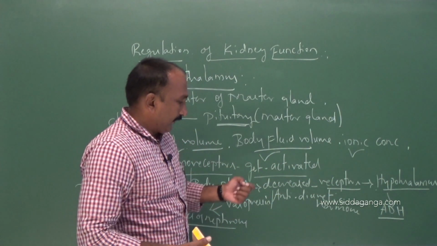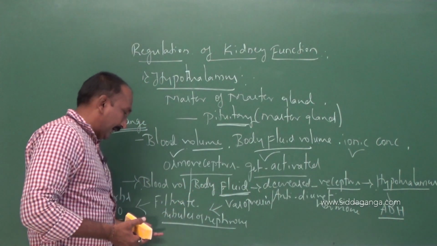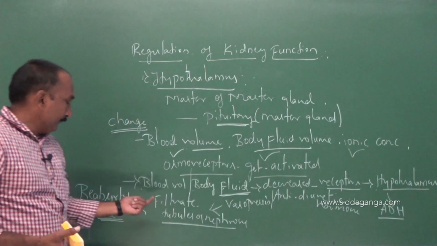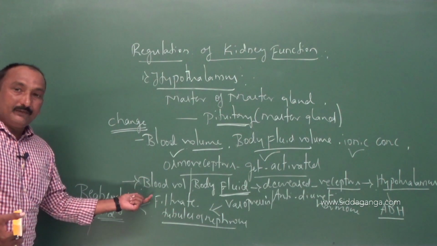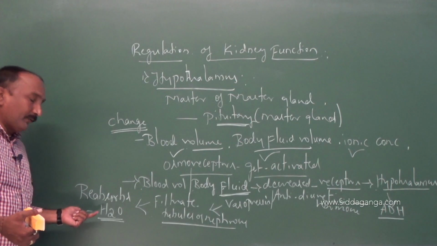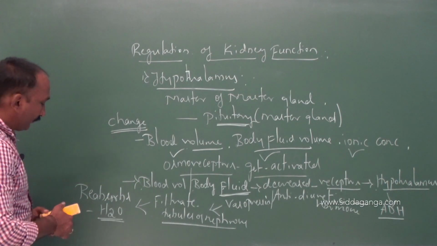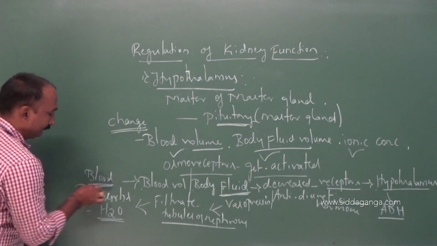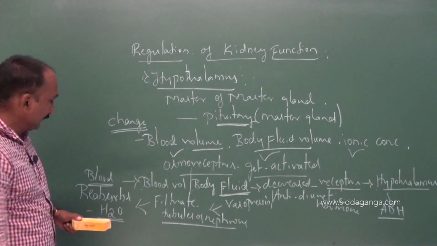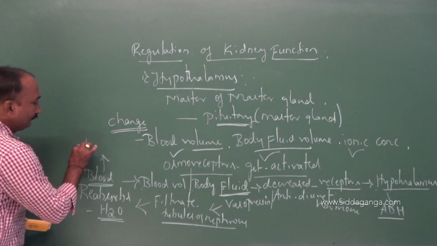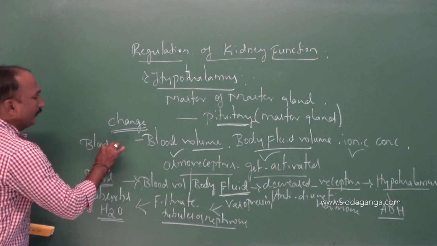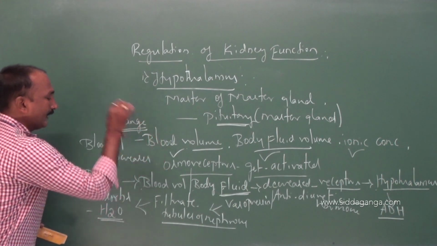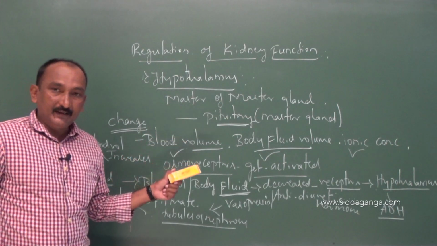Such ADH acts on the filtrate of the tubular part of the nephron; as a result the water within the filtrate is reabsorbed into the blood. As a result, the blood volume gradually increases.